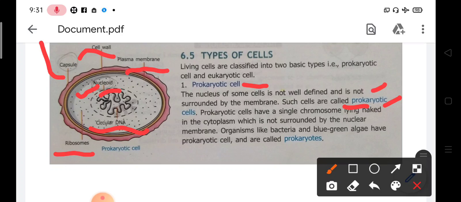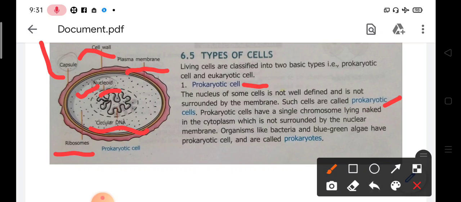Prokaryotic cells have a single chromosome, whereas in other organisms chromosomes are variously numbered. That means many chromosomes are found lying naked in the cytoplasm. Naked here means that the nuclear membrane is absent.